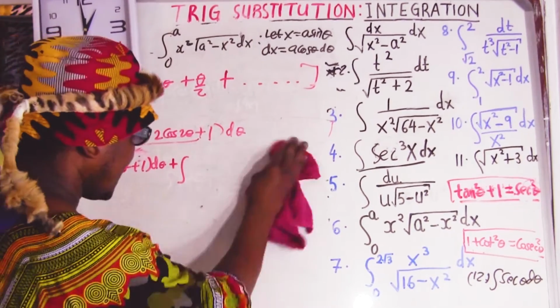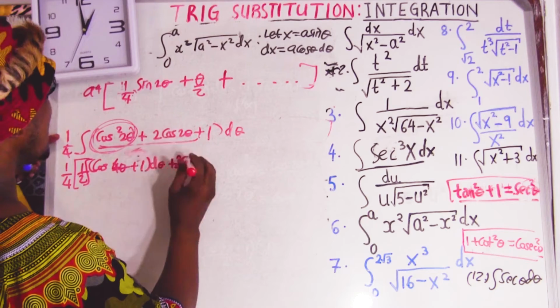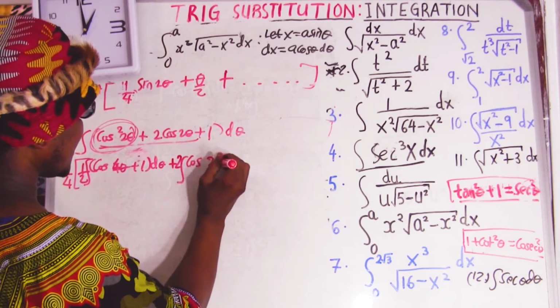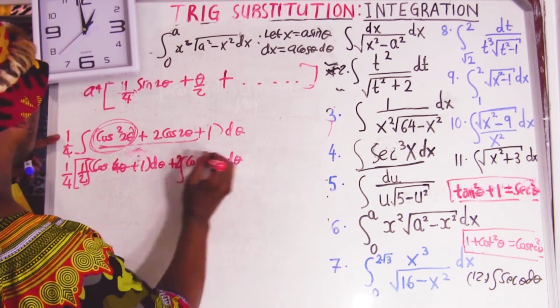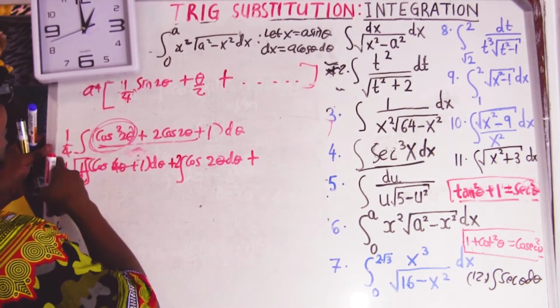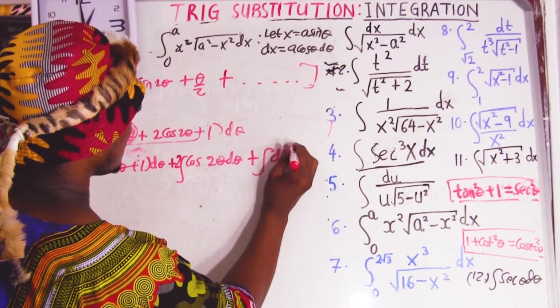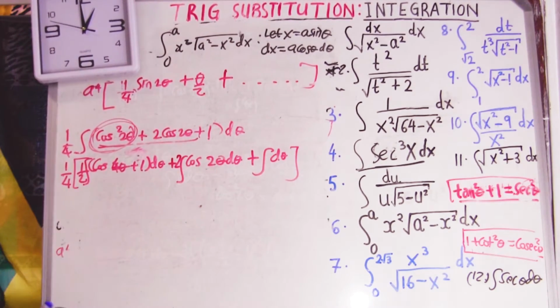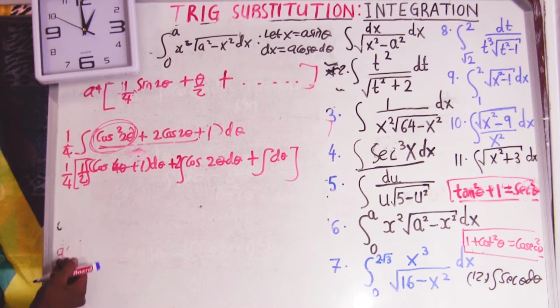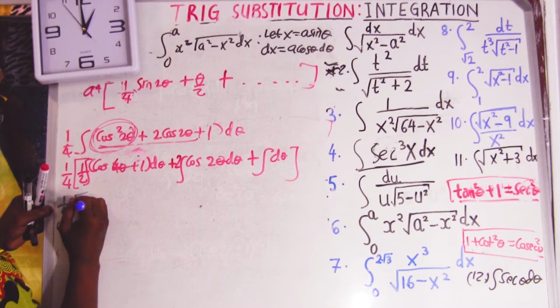Fast a little bit. Okay, this is going to be an integral. So 2, I can take this out, and this is going to be cos of double angle d theta, but 1 over 4 is for all of them. Okay, and then you apply it for all. Okay, so the integral of 1 d theta is just theta. Okay, so now this can get done. So now we can integrate this. It's going to be 1 over 4.